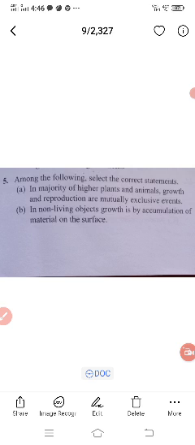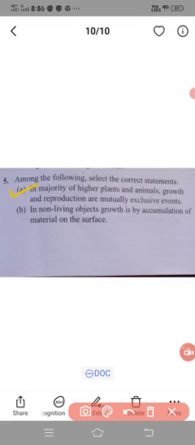Usually in living beings, the growth is done internally, but in non-living things, growth is possible by the accumulation of materials on the surface. So this statement is also right. So you can write, this is also the right statement. Next, another 2 options we are going to choose now.